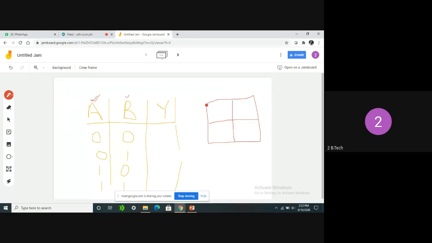Here these boxes are represented by A, and A has 2 combinations: either A may be 0 or A may be 1. Similarly, we have another input terminal B. What are the values of B? Either it may be 0 or it may be 1. Clear, all of you? Yes, sir.